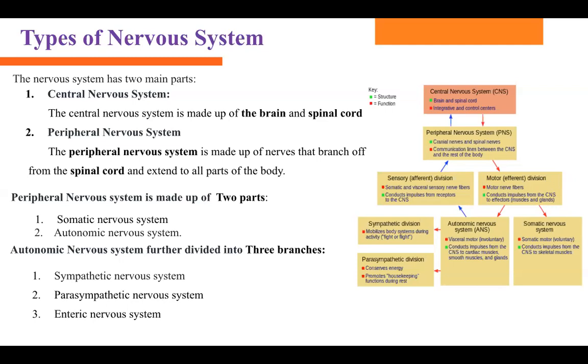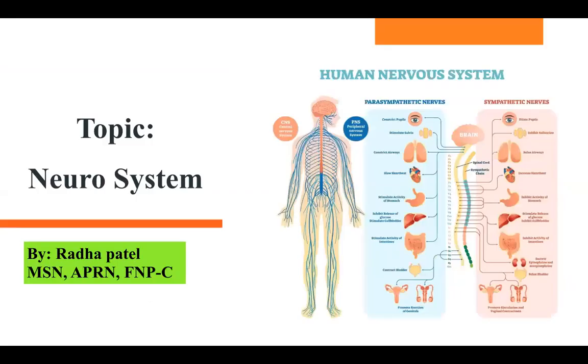So how do the parasympathetic and sympathetic nerves help? We're going to go back to this picture right here. Parasympathetic nerves help a person constrict pupils, stimulate saliva, constrict their airway, and slow down their heartbeat.